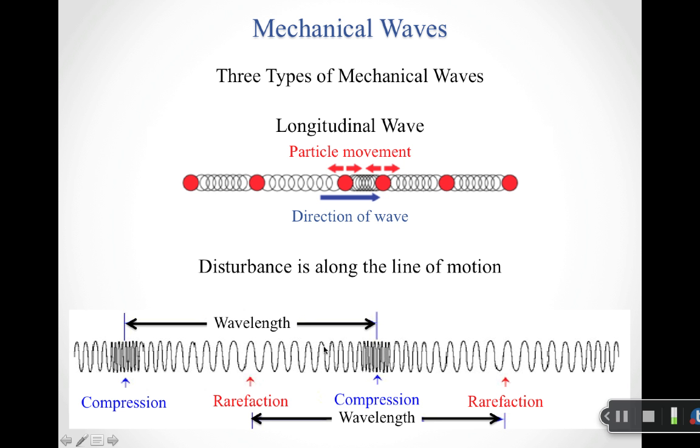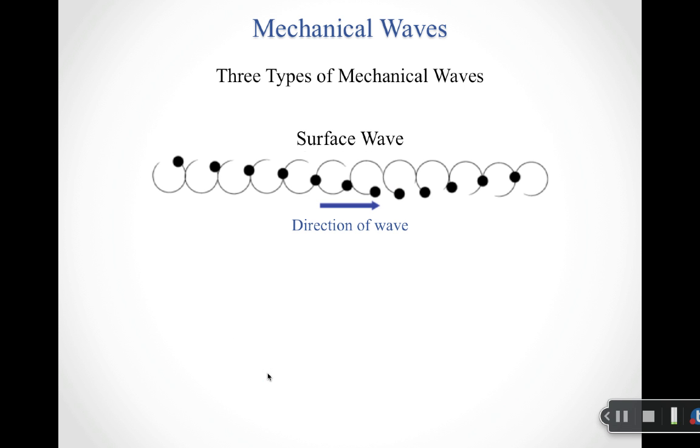And so here, again, we still have a wavelength. The wavelength is basically how long it takes for the wave to repeat itself. But instead of having crests or peaks and troughs, what I have are compressions and rarefactions. So the compressions are the places where things squeeze together. The rarefactions are where things are spaced out. And this is the kind of wave that I have with a sound wave. So sound is actually a longitudinal wave as it travels through a medium.